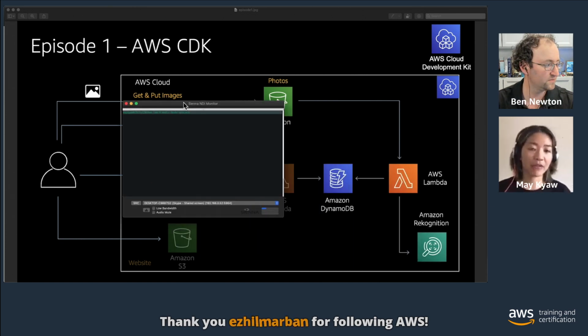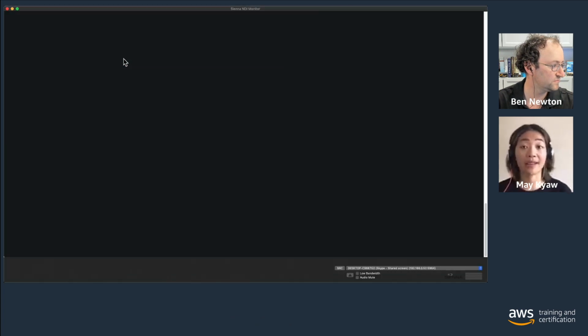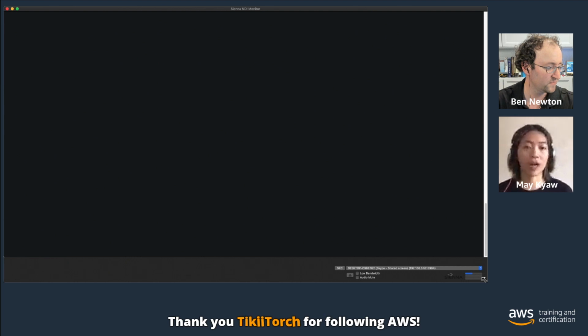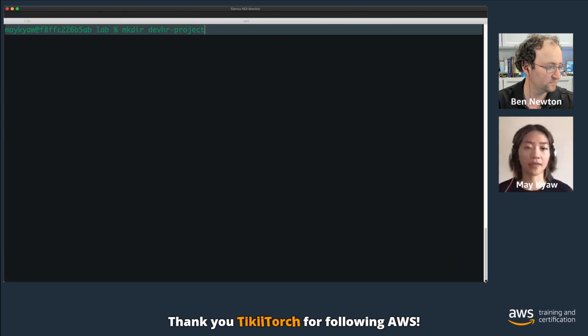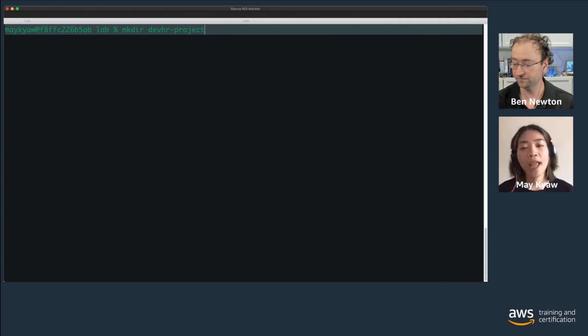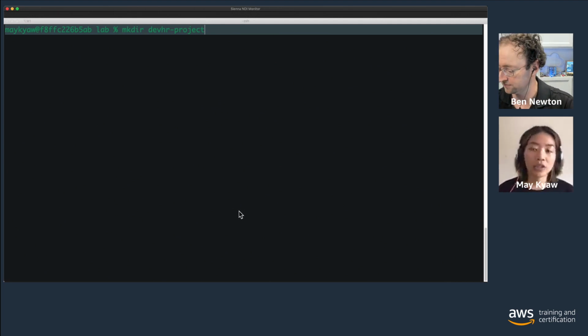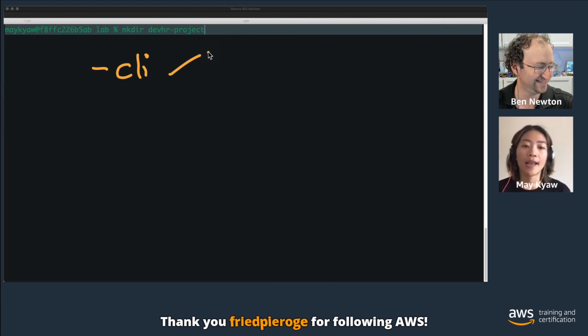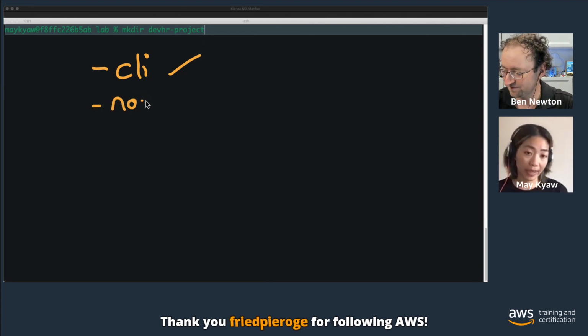Okay, on this project, I'll run over a bit of a prerequisite to get started. You can clone the repository, and we will let you know the GitHub link after this. For the prerequisites, you will need the AWS CLI to work with the command line, an AWS account and user to deploy the project into your AWS account, Node.js to run the project, and an IDE of your programming language.